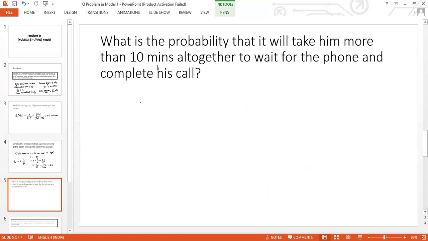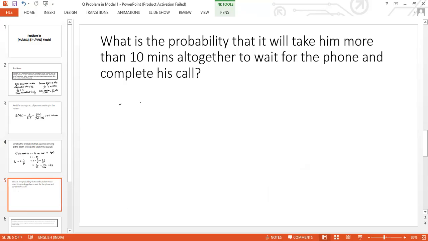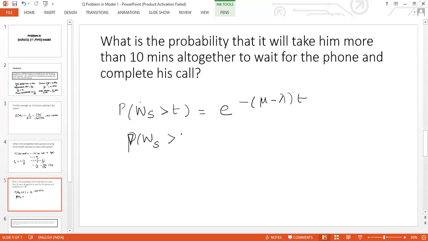The next question asked is, what is the probability that it will take him more than 10 minutes altogether to wait for the phone and complete the call? In such a case, we have to find the probability that the waiting time in the system exceeds the time t, which is given by the formula e to the power of minus (mu minus lambda) times t. So we need the probability that the waiting time in the system is more than 10 minutes.